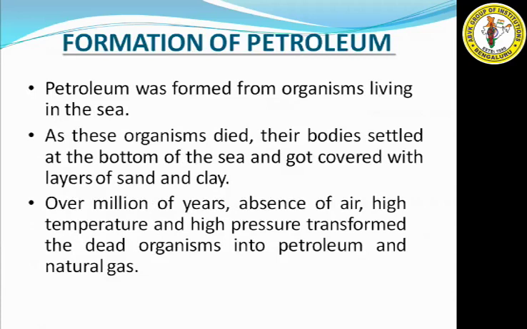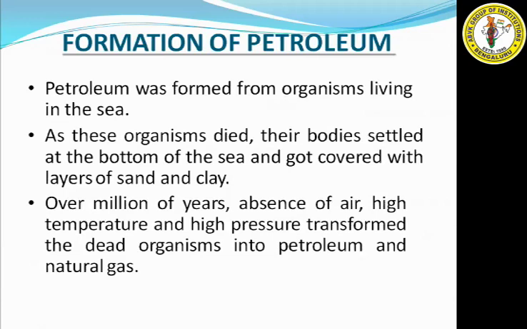How is petroleum formed? Petroleum was formed from organisms living in the sea. Coal we obtain from deep under the earth, whereas petroleum or crude oil is obtained from deep under the sea. As these organisms died, their bodies settled at the bottom of the sea and got covered with layers of sand and clay.